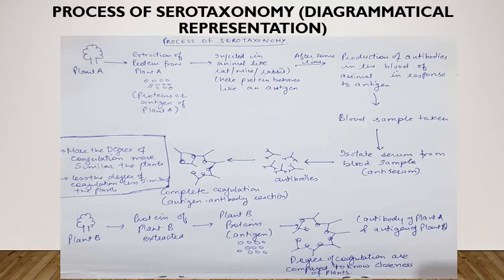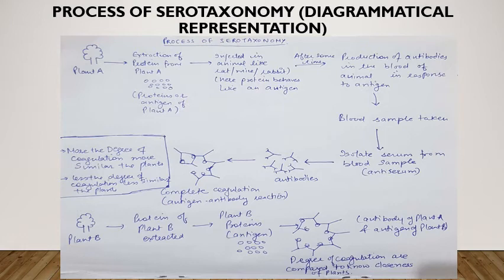Now what happens next? After this, specific antibodies are produced in the animal's body in response to that antigen. Then collect a blood sample from the animal's body and isolate serum from it.